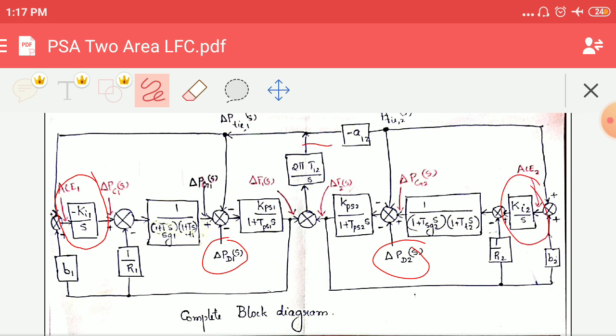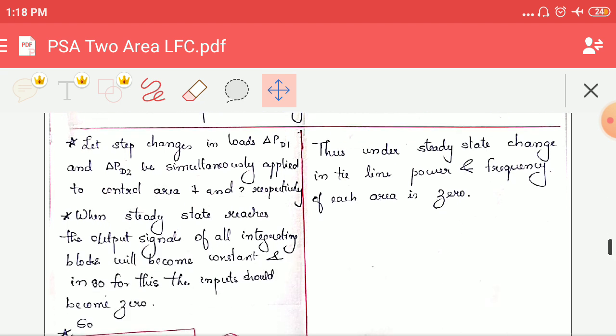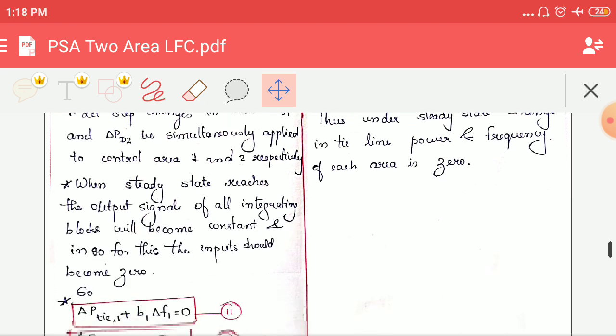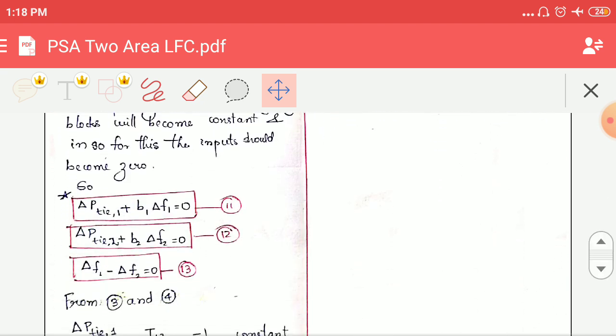One more integral controller is there, that is 2 pi T12 by s. You have already studied this proportional integral control in control systems. So these three are the integral controls which are being provided, and the inputs to these integral controls should be made 0.